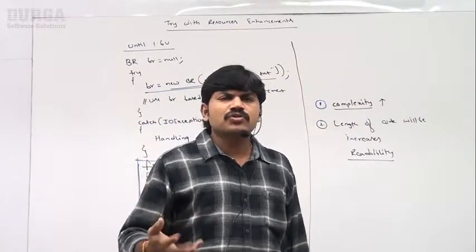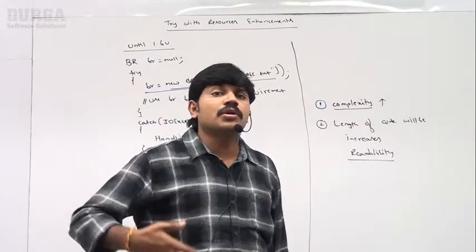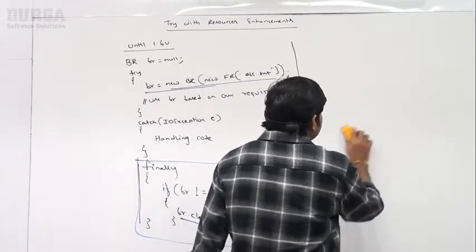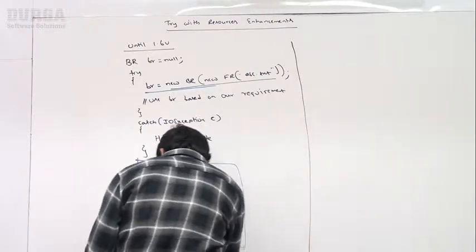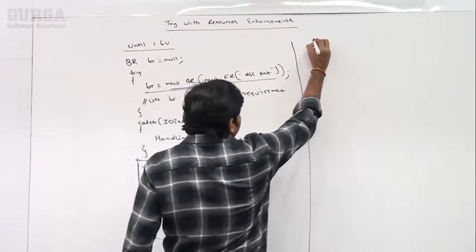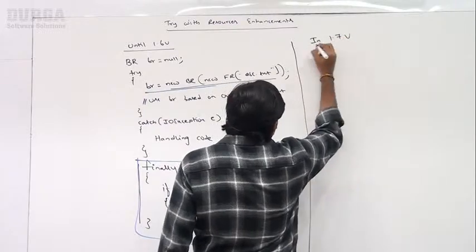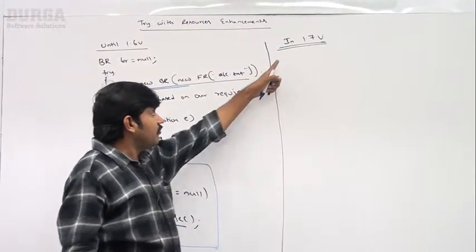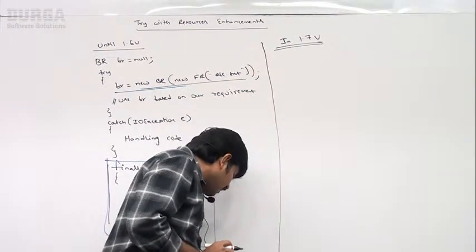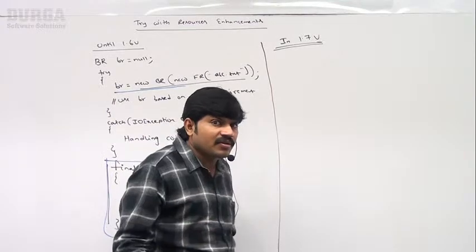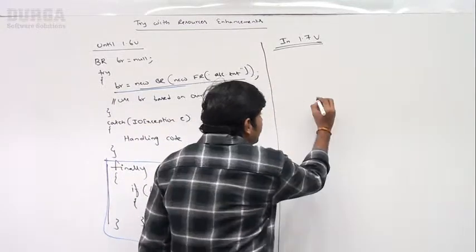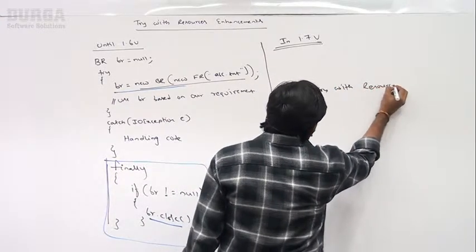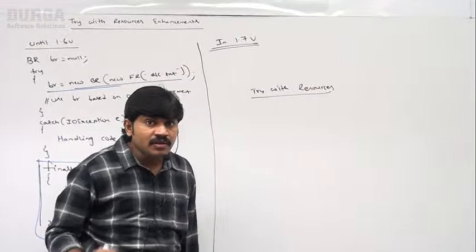How is it going to improve readability? How is it going to resolve complexity? That part I will discuss. Just observe the same code in the 1.7 version. This is the code in 1.6, but in 1.7 version, how can you write it? Which concept came in the 1.7 version? Try with the resources.